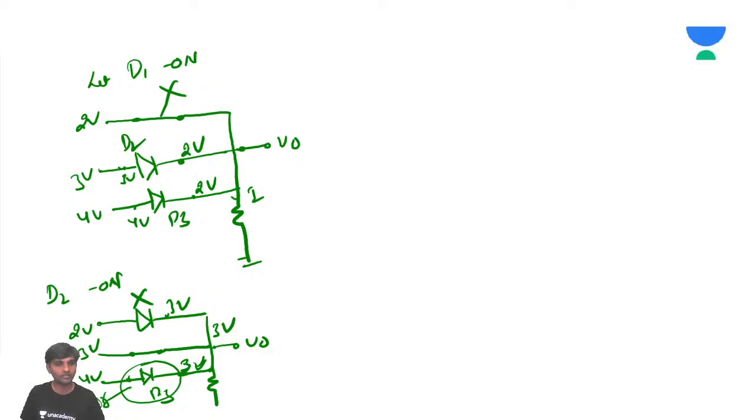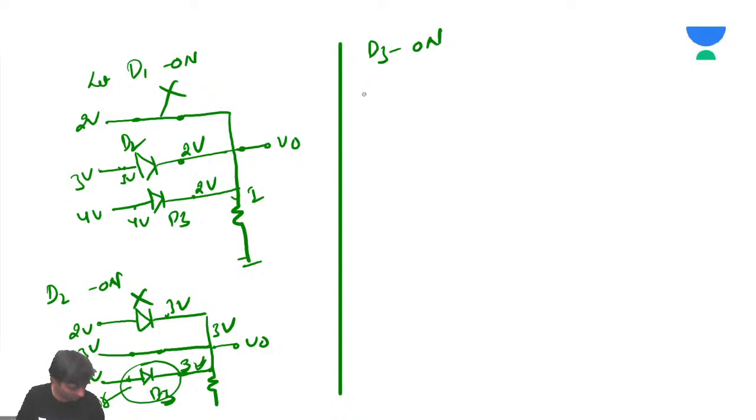So again, what happens, sir? D3 becomes on. This is also not possible. So you have one more combination, simply one combination. That is, assume this D3 is on. Only D3 is on. Now what happens? We'll see.